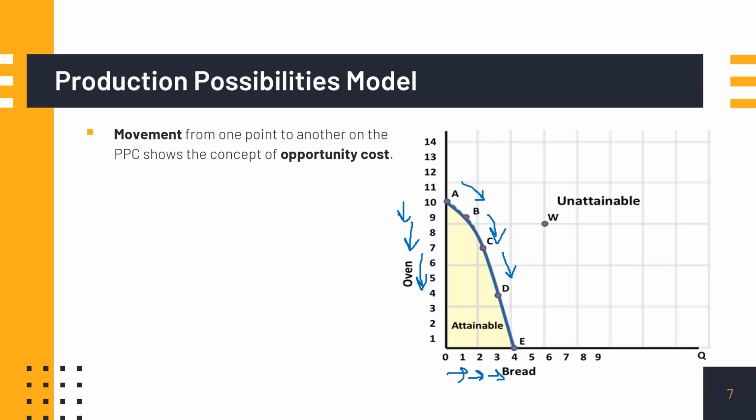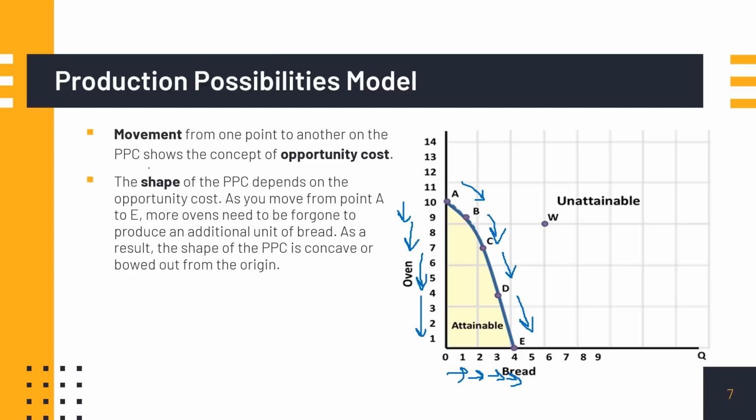And finally, if you are moving from point D to E, although we are producing 1 more unit of bread, we need to sacrifice 4 units of oven this time. Now, what is the implication of this? This basically shows why the shape of our PPC is concave and not a straight line.